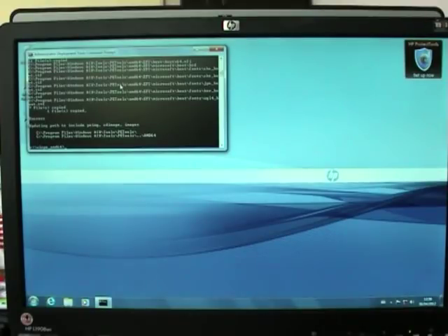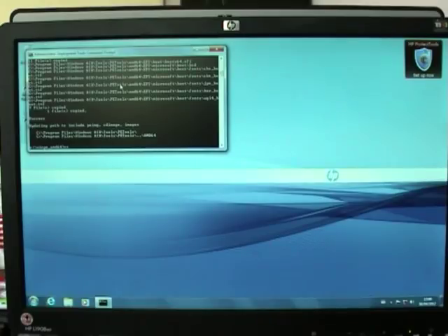Right, in the deployment command, perform one of the following. If it's the 32-bit, you do c:\winpe_x86\winpe.wim to c:\winpe_x86\ISO\sources\boot.wim.